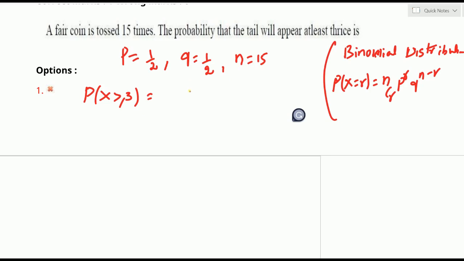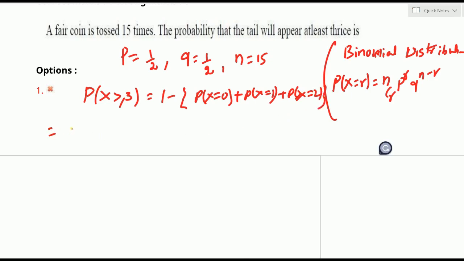If you take 3 to 15, it takes too much time. That's why we remove what we don't want from the total probability. You know the total probability is 1. From the 1 we have to remove what we don't want: P of x equals 0, P of x equals 1, and P of x equals 2 also. So we have to calculate these, then they will be removed.